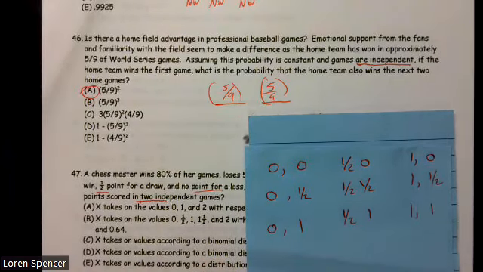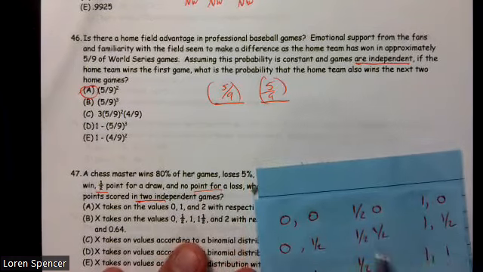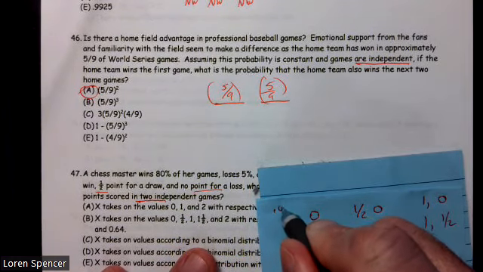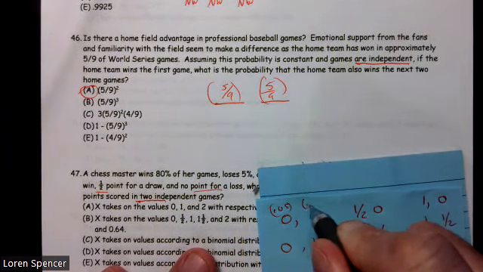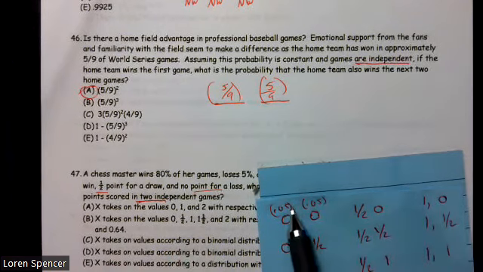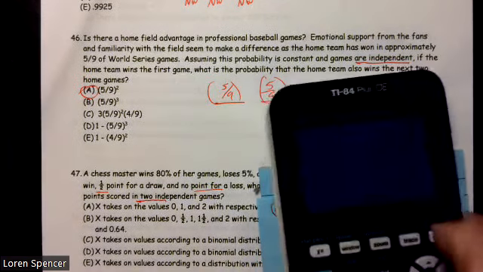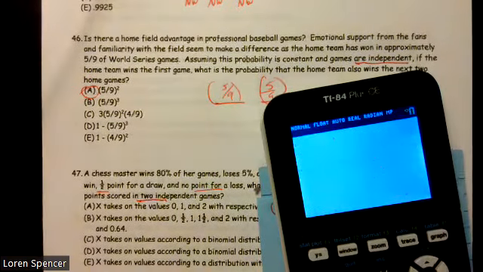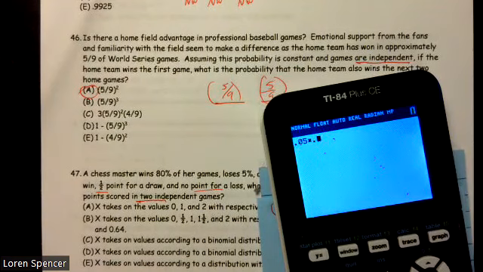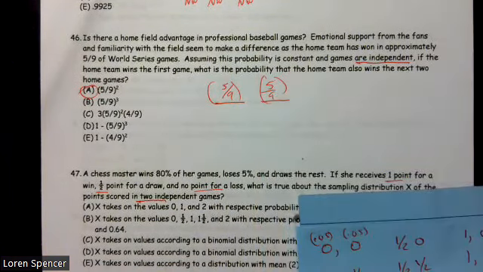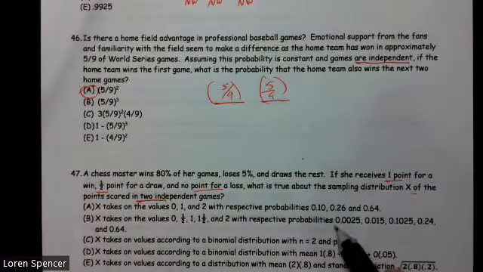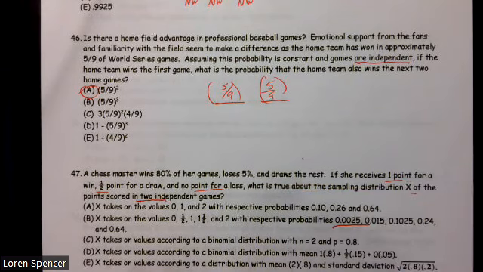The probability of her losing a game is 5% or 0.05. And this is also 0.05. Well, 0.05 times 0.05 is, what is that? 0.05 times 0.05 is 0.0025. All right, so that's 0.0025, and that's the probability of getting 0 points.